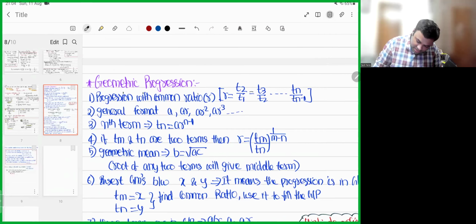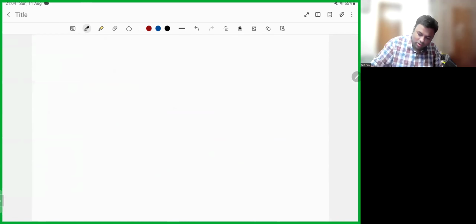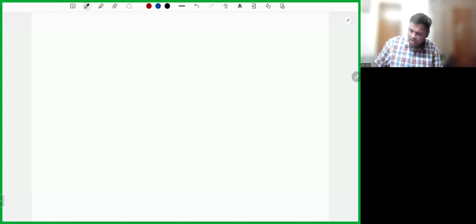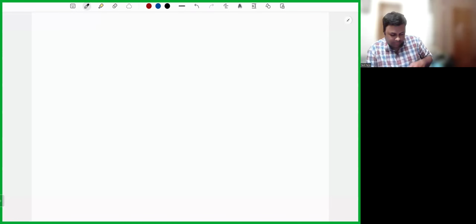Now let's have some discussion regarding geometric progression. We had a good amount of discussion on arithmetic progression. We did not solve isometric sums again. All isometric sums I have covered in arithmetic progression. All these examples we have done are isometric sums themselves. What you have to do from your end: previous year questions. I'll share them. Please complete them.